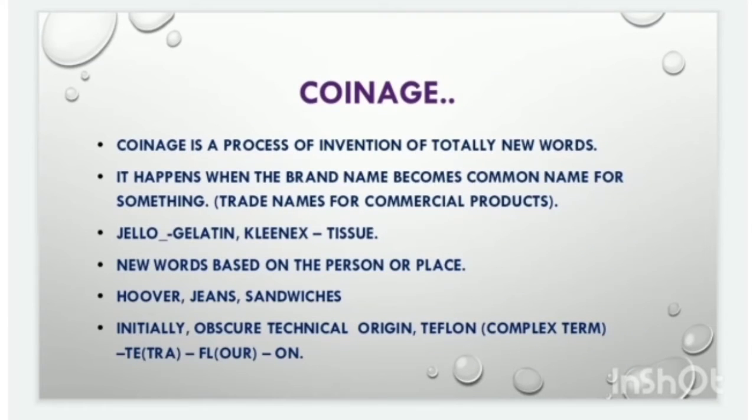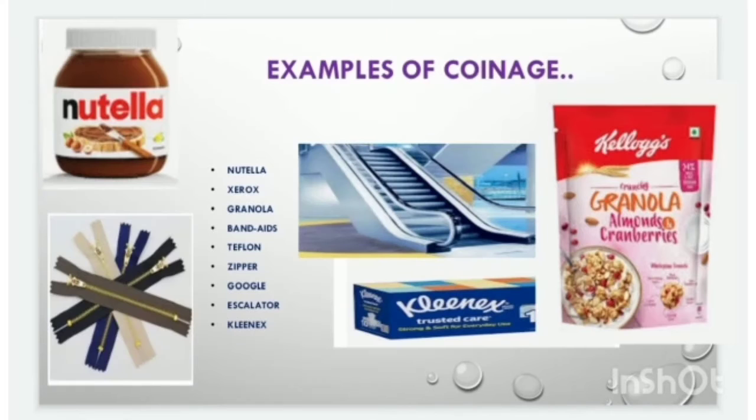Coinage. Coinage is the process of inventing totally new words. Brand names of companies are often coined. For example, Jello and Kleenex, which stand for gelatin and tissue. Words are often coined from the name of a person or place. For example, Teflon is coined from tetrafluoroethylene. Some of the coined words are Nutella, Xerox, granola, Band-Aids, Teflon, Google, Hoover, aspirin, zipper, escalator, Kleenex, jeans, etc.